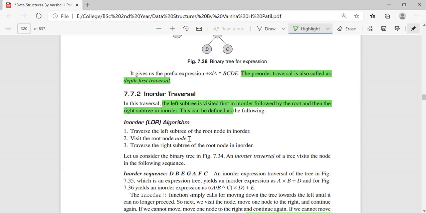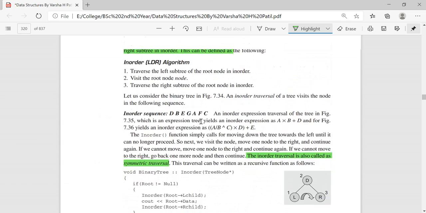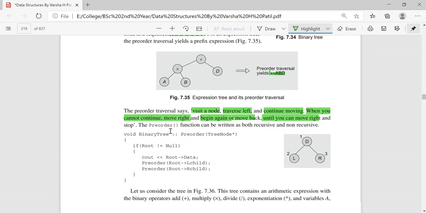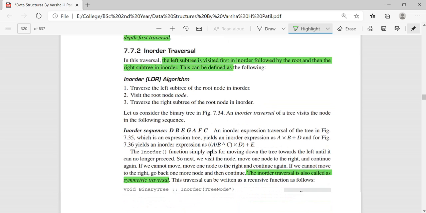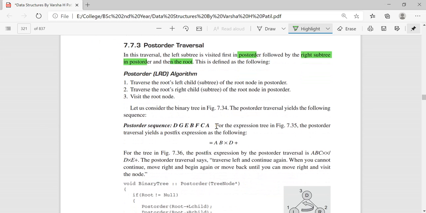Next, followed by the right subtree. In in-order the root is in the middle, right? But here you will not visit the root. You will move to the right subtree in post order and then you will go to the root. In the last, you will go to the root. In pre-order, you will first visit the root, then left and then right. In order, you will visit the left subtree, then the root node, then the right subtree. In post order, first the left subtree, then the right subtree, and then you visit the root node.